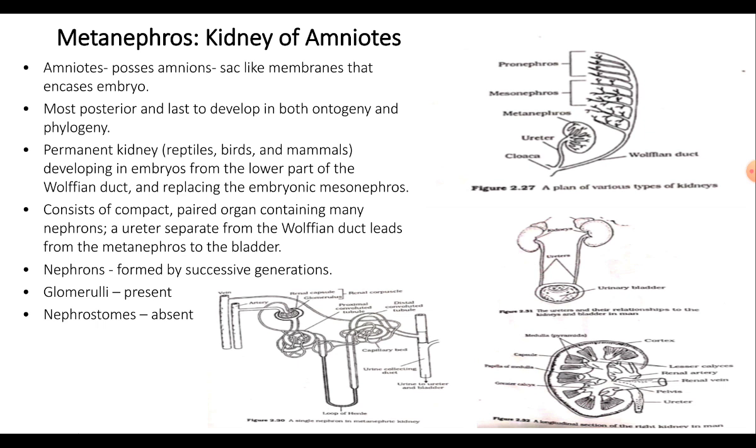When you see the structure of a metanephric kidney, the kidneys are bean-shaped organs with a convex outer surface and a concave inner surface, and a thin capsule of connective tissue called the renal capsule covers the kidneys. In the middle of the inner or concave surface is the hilum, the region at which the renal artery enters, and the renal vein and the ureter leave.